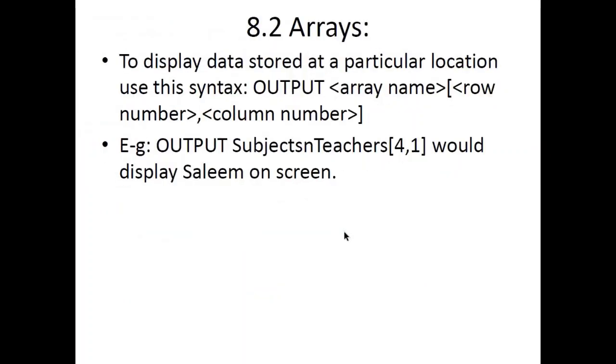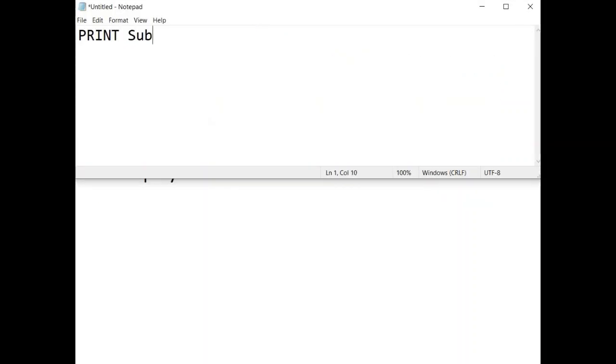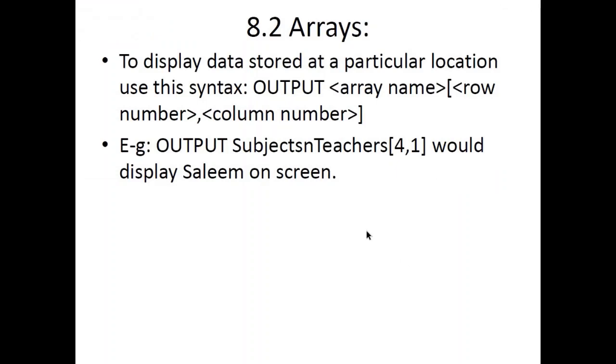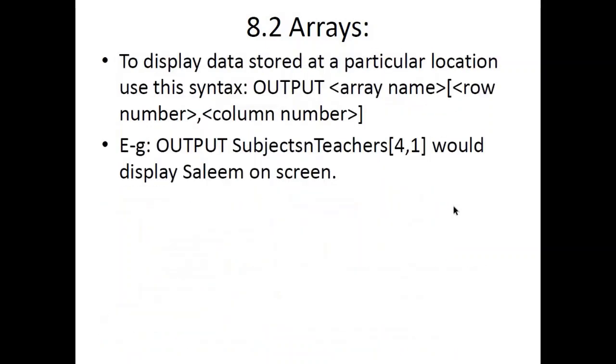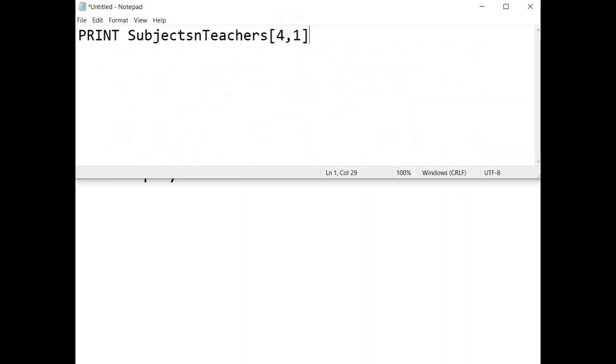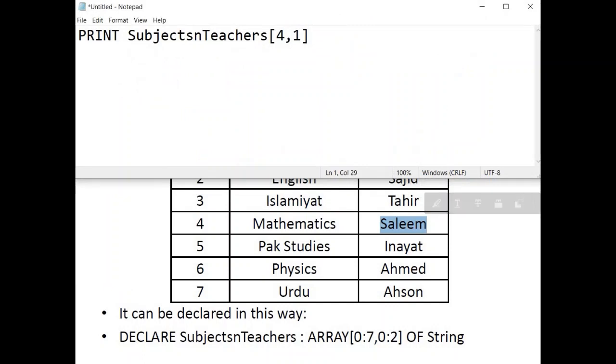Similarly, if you have to display data stored at a particular location, simply use the print keyword and the name of the array, and in the square brackets simply give the coordinates, the x, y values or the row and column values for that particular member or spot. For example, if you write subjects and teacher 4-1, then this means 4 and 1. This would print Salim on screen.